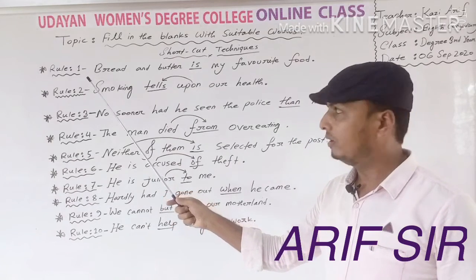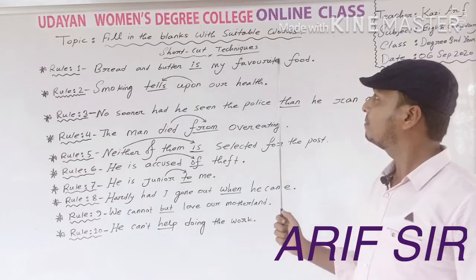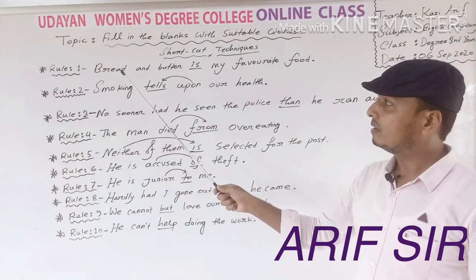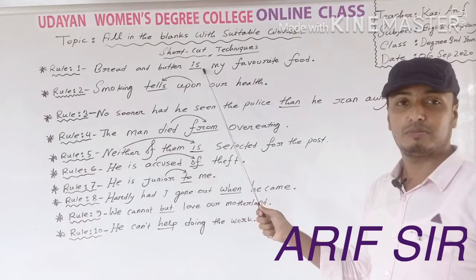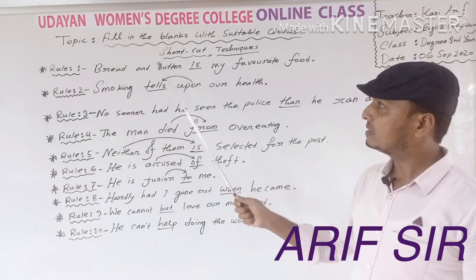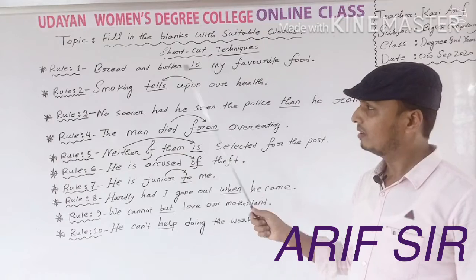Technique 1 or rule 1: bread and butter dash my favorite food. My dear students, you know that bread and butter is a subject here, and if the subject is singular, the verb will be singular. That's why here the gap is after subject and the correct answer will be is.